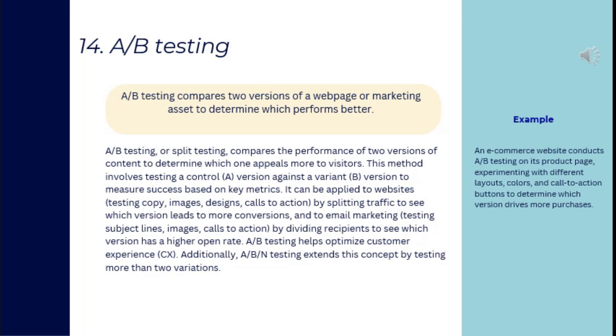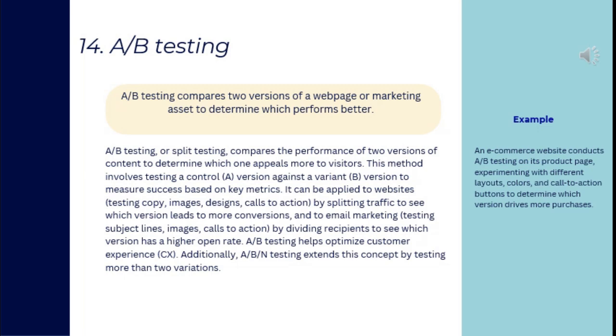A/B testing compares two versions of a web page or marketing asset to determine which performs better. A/B testing, or split testing, compares the performance of two versions of content to determine which one appeals more to visitors. This method involves testing a control A version against a variation B version to measure success based on key metrics.